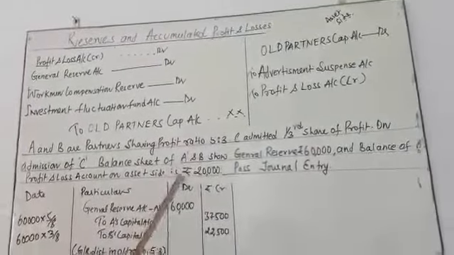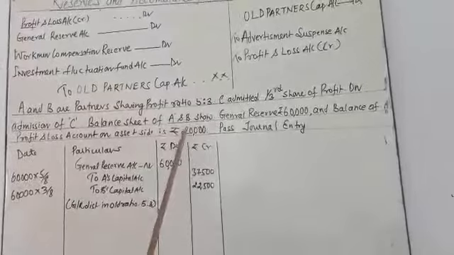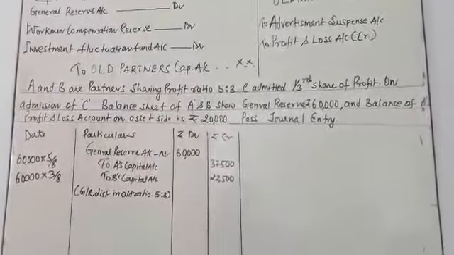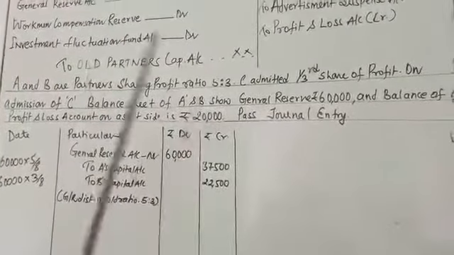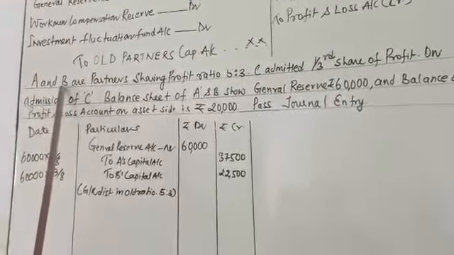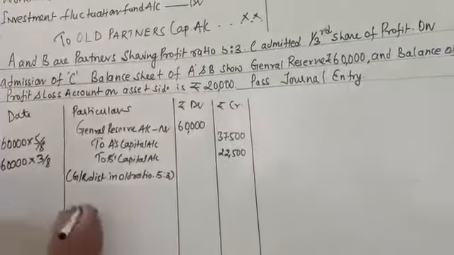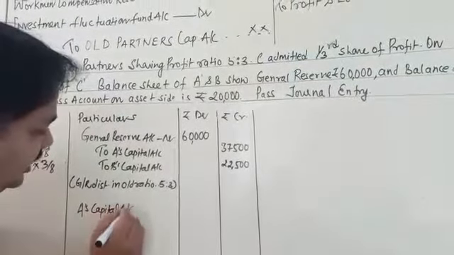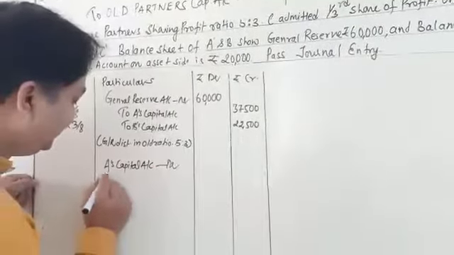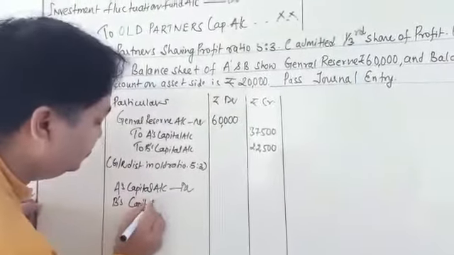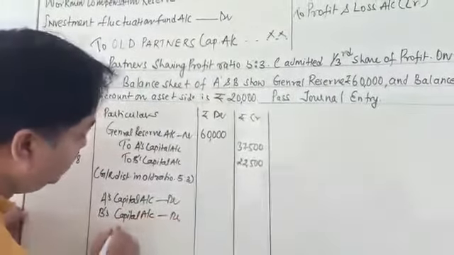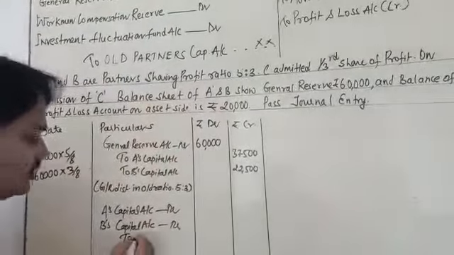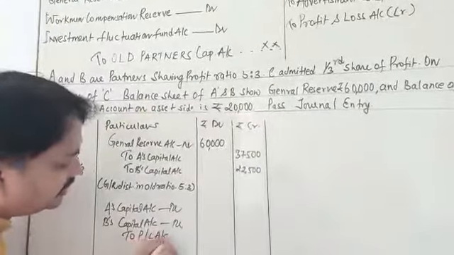Come to the profit and loss account on the asset side, which means loss. All the losses are going to be distributed among the old partners A and B in the old ratio. So it is a loss, and the partners' capital accounts are going to be debited. So you put here A's capital account debit, B's capital account debit, to profit and loss account. You can just put P&L account here.